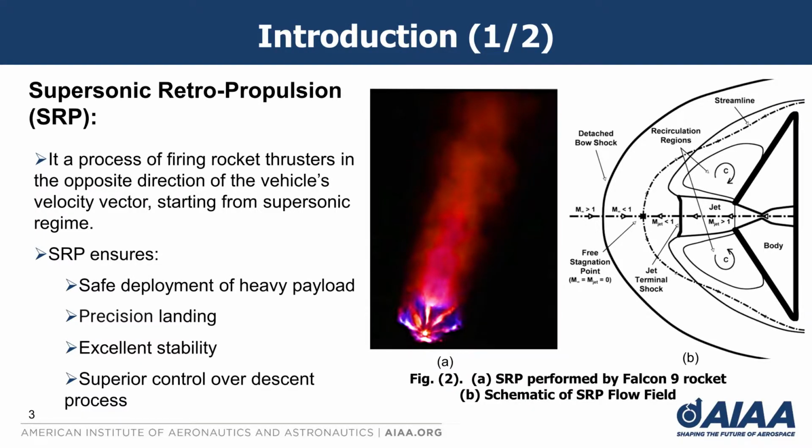Aside from safe deployment of heavy payload, SRP ensures precision landing, excellent stability, and superior control over the descent process. Figure 2b represents a typical SRP flow field with important flow features like the detached bow shock, stagnation point, Mach disk, etc. We will discuss them in great detail in the upcoming slides.